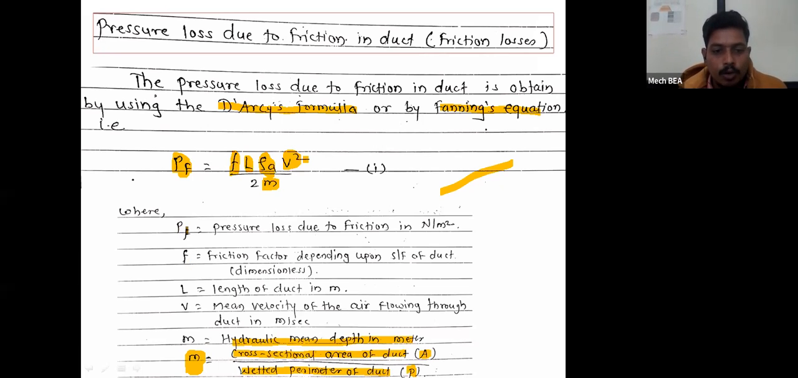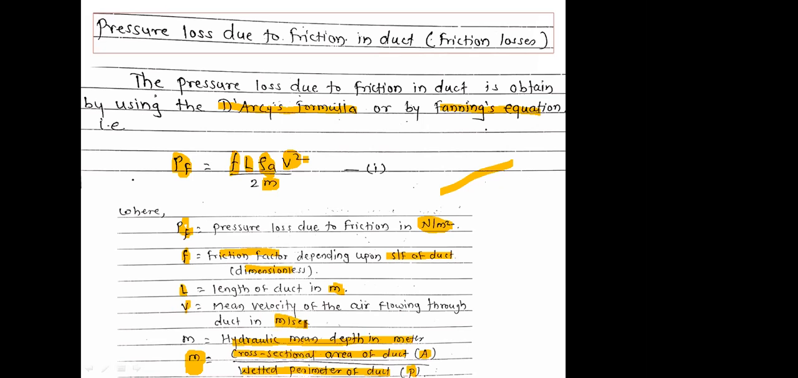Here Pf, the loss of pressure due to friction, will be in terms of Newton per meter square. F is called the coefficient of friction, also called the frictional factor, which depends upon the surface of the duct, and it is a dimensionless quantity. L is the length of duct, in meters. V is the mean velocity of the air flowing through the duct, in meter per second.